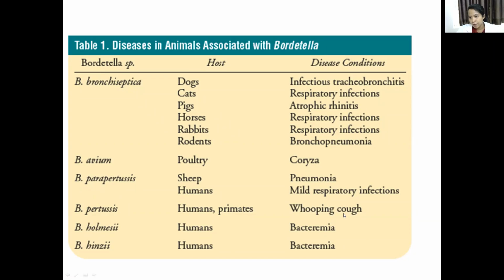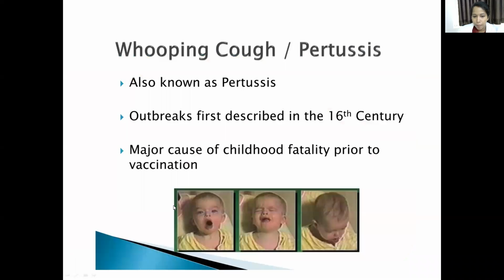Bordetella bronchiseptica is a pathogen for animals, avium for poultry, and holmesii and hinzii for immunocompromised patients. We will read about Bordetella pertussis.